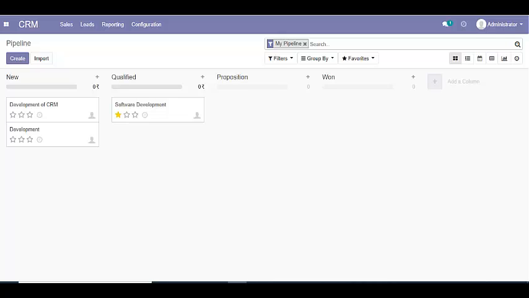Now we see what is qualified stage. Suppose in new stage we just receive an opportunity from anywhere like lead management software or from cold call or these things.